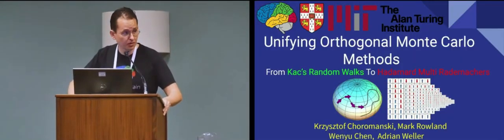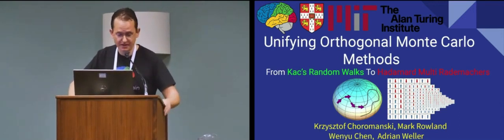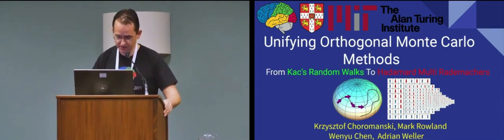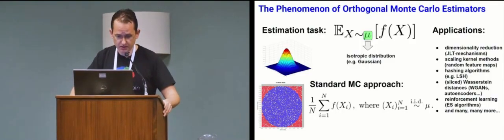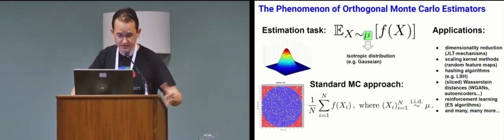It's a joint work with Mark Rowland from University of Cambridge, now DeepMind, Wenyu Chen, MIT, and Adrian Weller, University of Cambridge, and the Alan Turing Institute. So what's the subject of this talk? We would like to give a unifying view of different recently proposed approximate Monte Carlo methods that improve standard baselines. So that's the task that we are interested in.